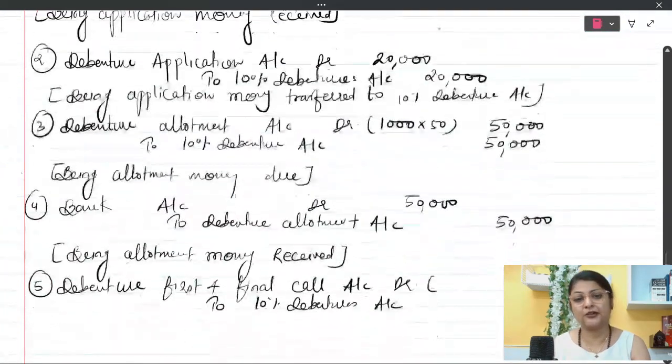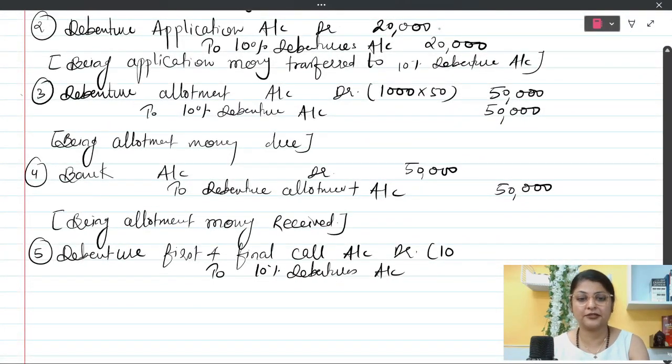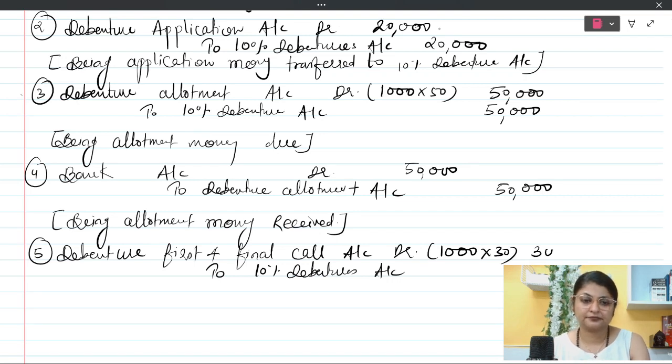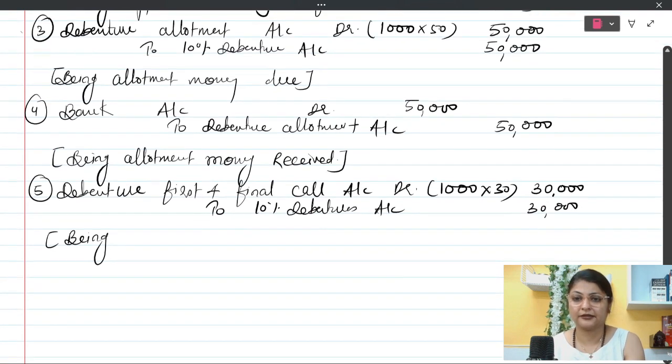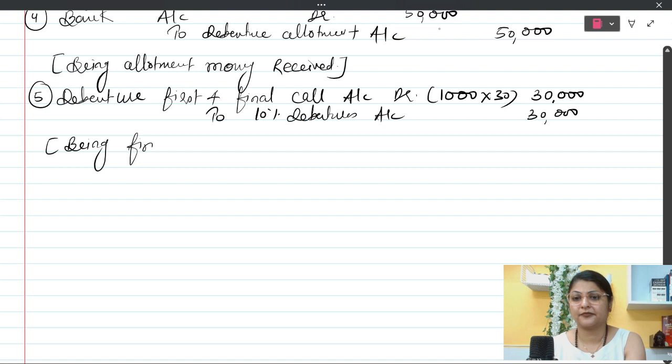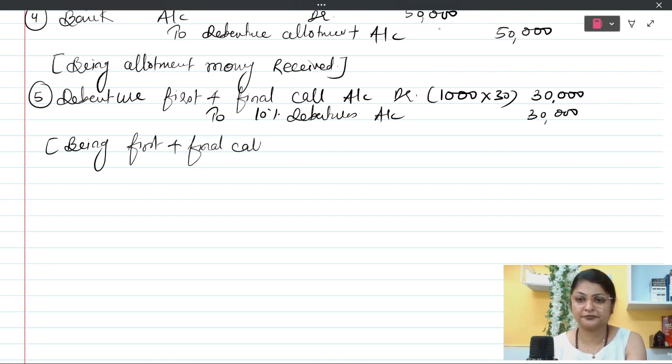So we are going to multiply 1000 with 30. This is 30,000 rupees. So we will write: being first and final call money due.